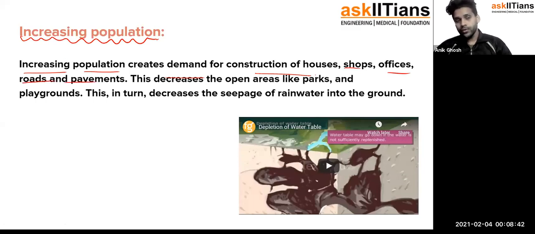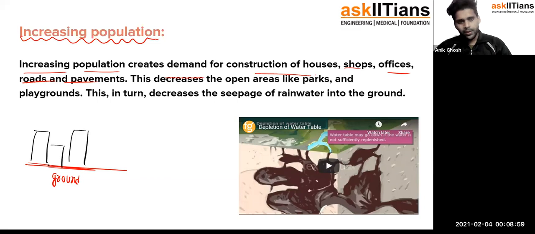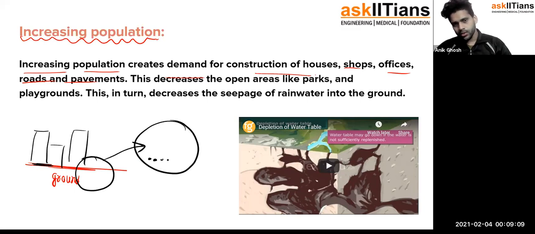Now, in order to do that, if this is the ground, when you are building things over here, there are small pores in the ground through which the rainwater was going down, was getting infiltrated.